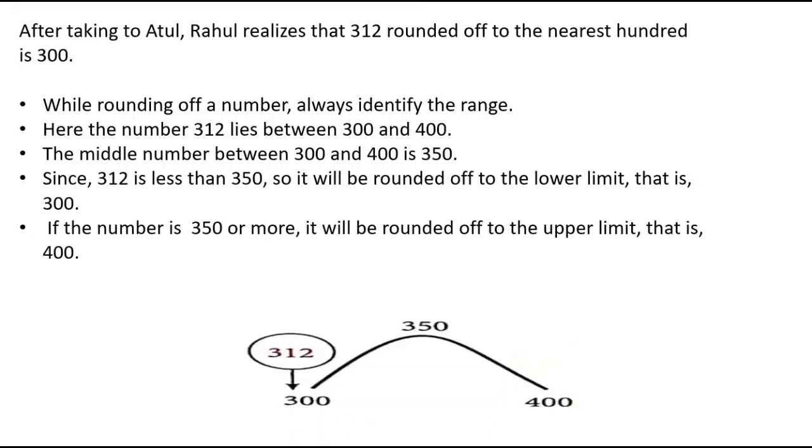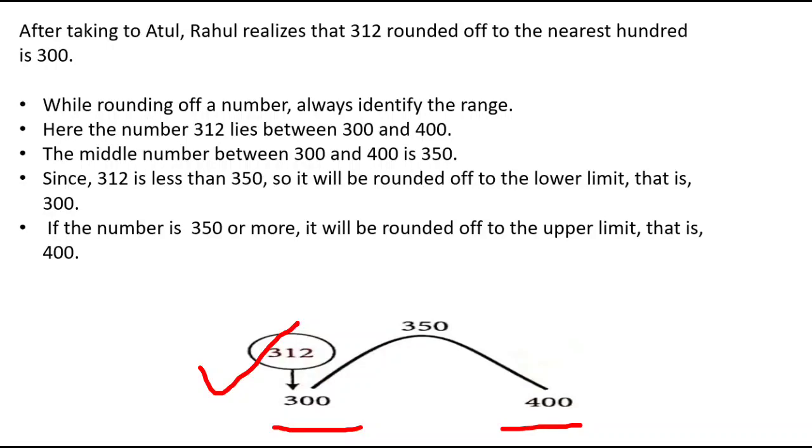After talking to Atul, Rahul realized that 312 rounded off to the nearest 100 is 300. So, while rounding off a number, always identify the range. Here, the number 312 lies between the 300 and 400 range.